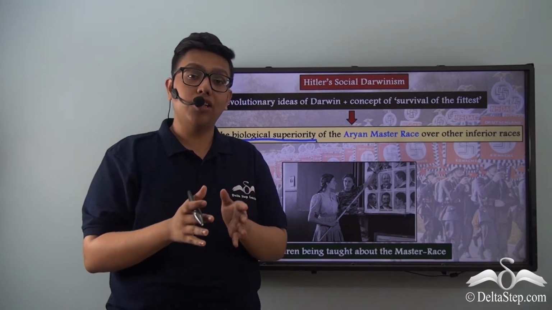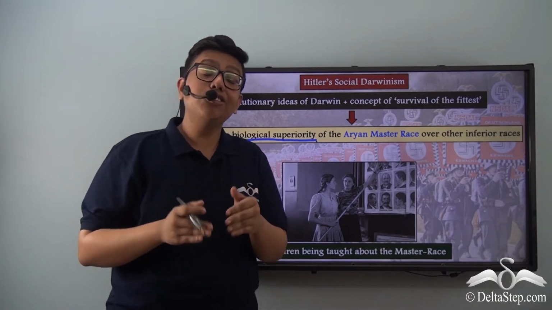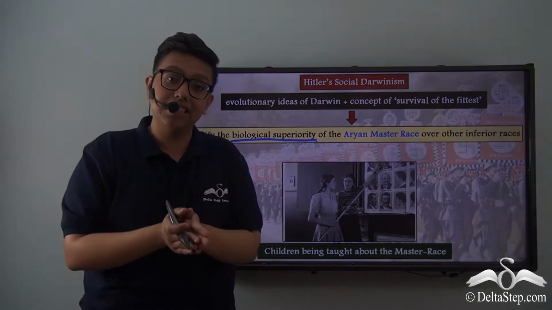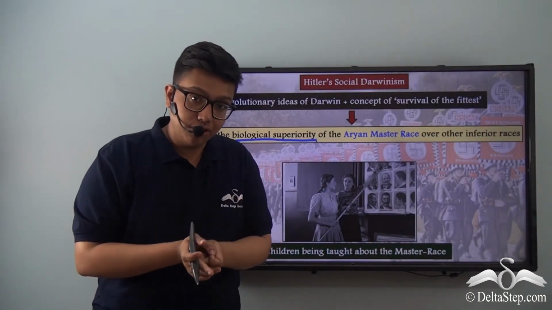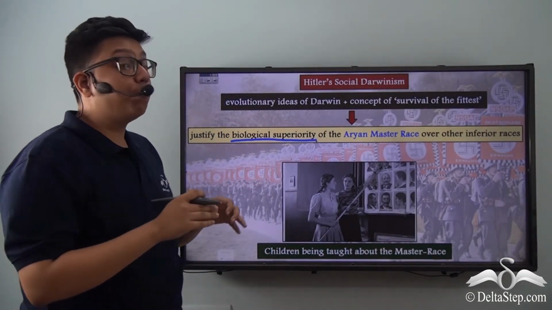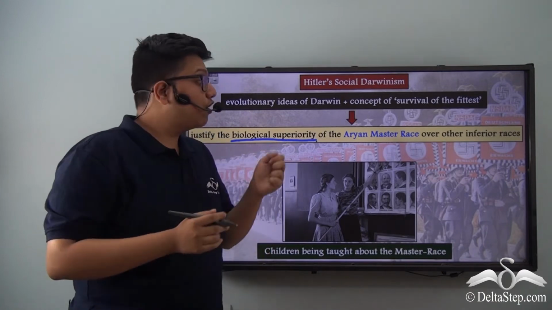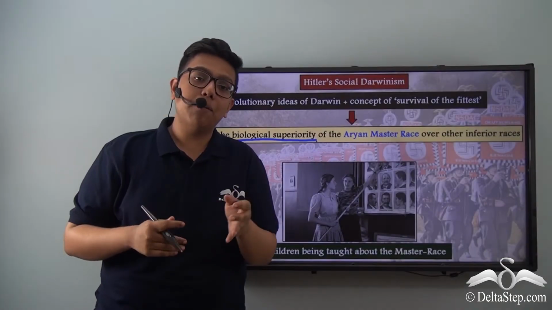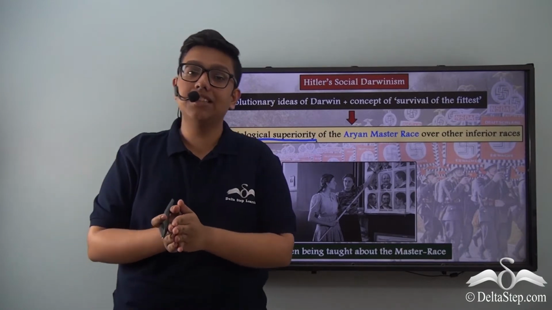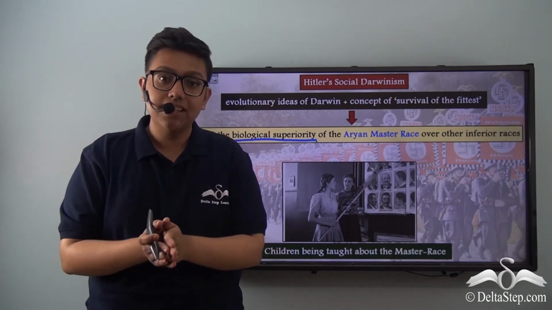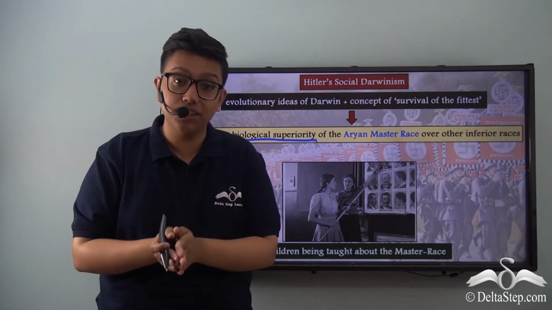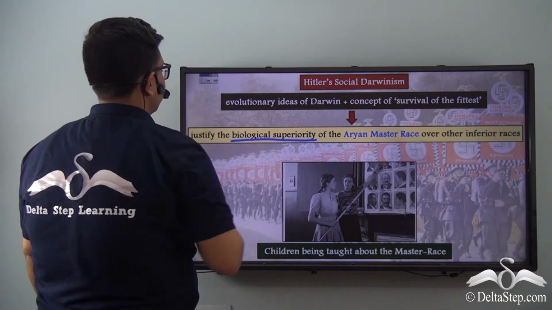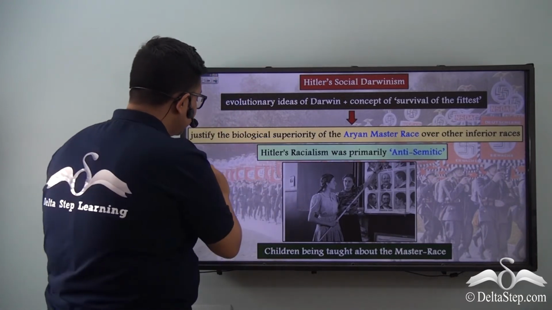Therefore, the Nordic Aryan master race was not just socially superior to the inferior races; he also used his scientific theories to prove that they were biologically superior over the inferior races. Now, with time, among the inferior races came up Hitler's number one enemy of the state. Can you guess who those enemies were? Those enemies, of course, were the Jews.